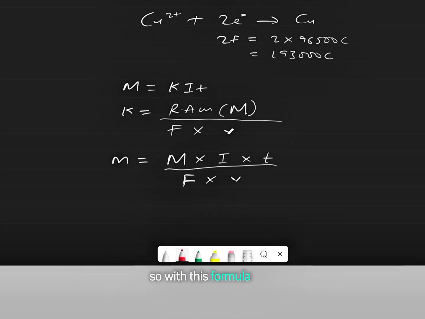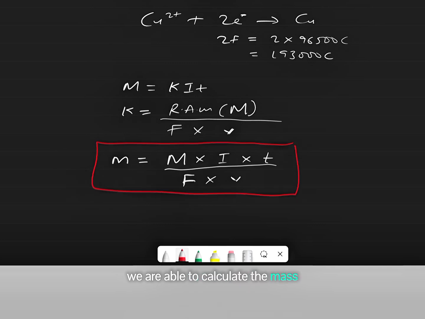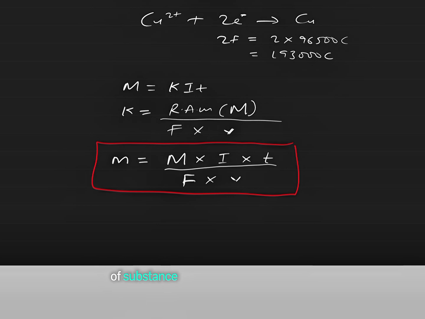With this formula, we are able to calculate the mass of substance deposited in an electrolyte when electricity is made to pass through it. So this explains the first law of Faraday for electrolysis.